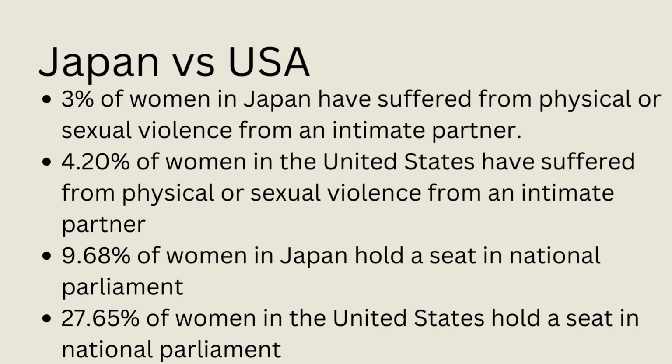My group is doing Japan, so we're going to compare it against the USA. So 3% of women in Japan have suffered from physical or sexual violence from an intimate partner, which is 4.2% in the United States. So they are about the same, very close. 9.68% of women in Japan hold a seat in national parliament, which jumps up to 27.65% in the United States, which we will look at in the next slide as well.